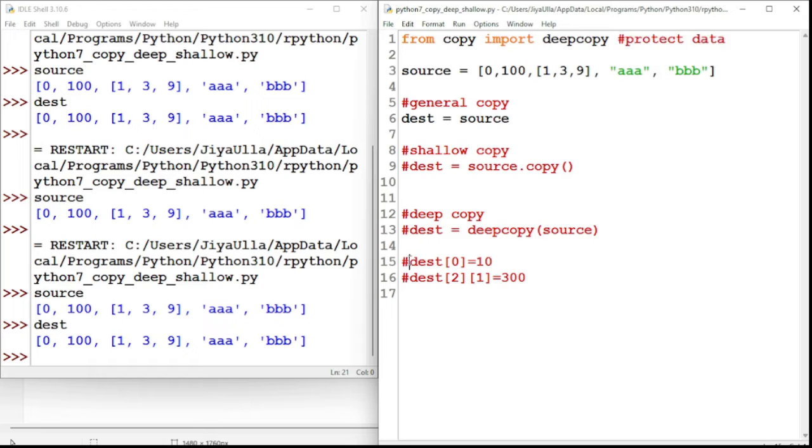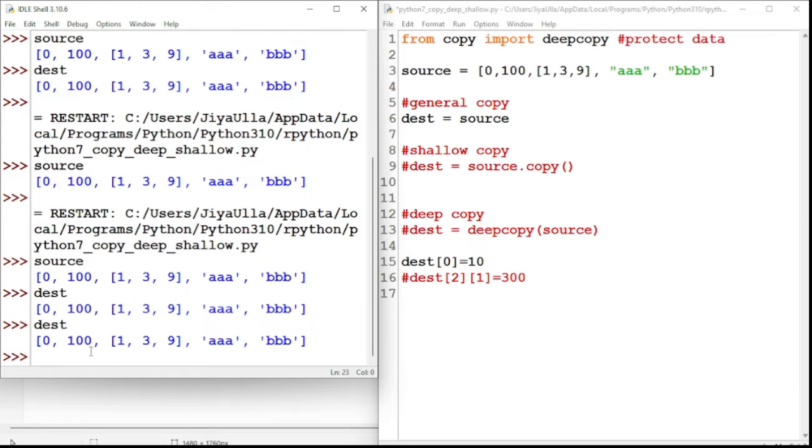Now what I will do is change the zeroth index of the item which is present in the destination. I want to change it, and it should not affect the source data. If I change that item, the destination data should change.